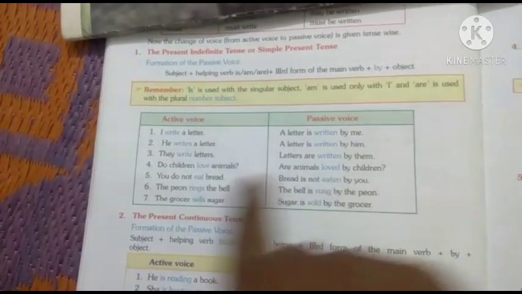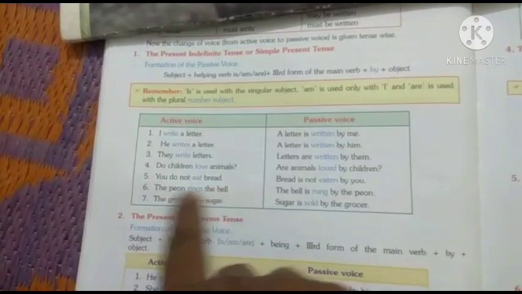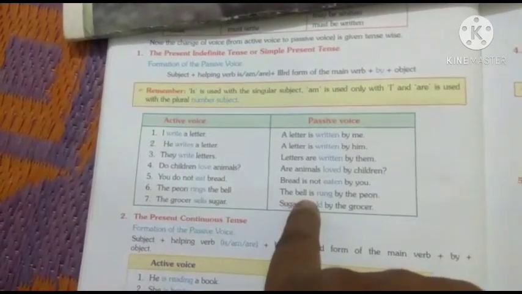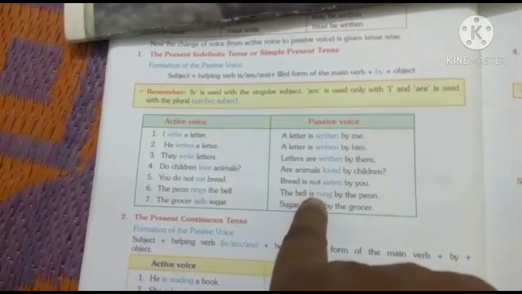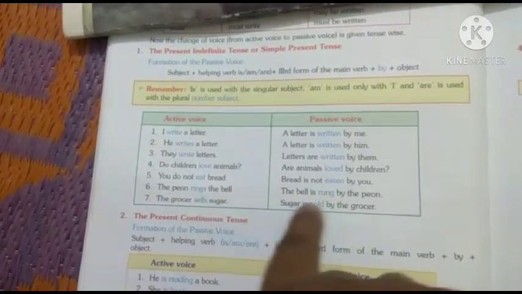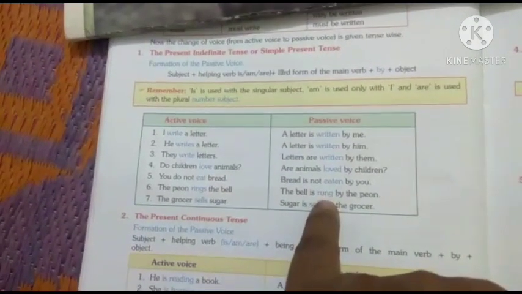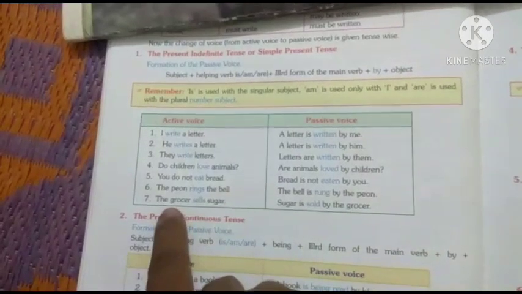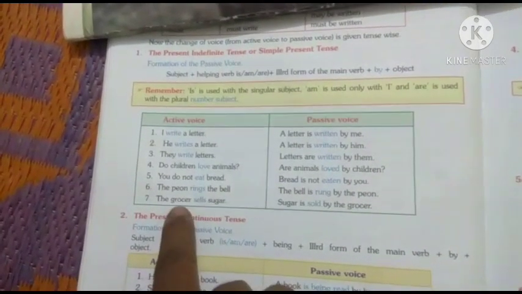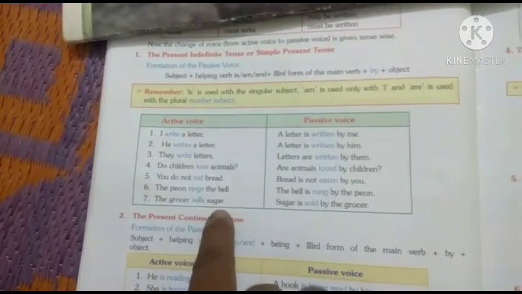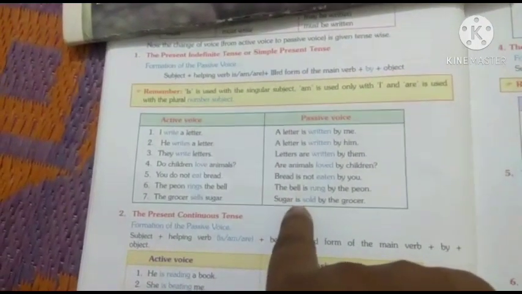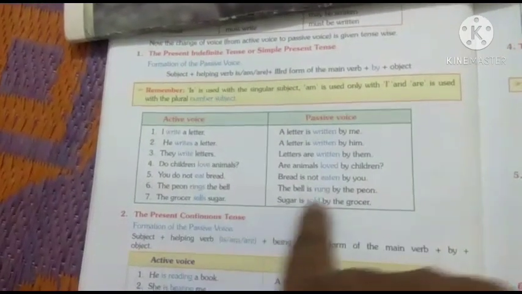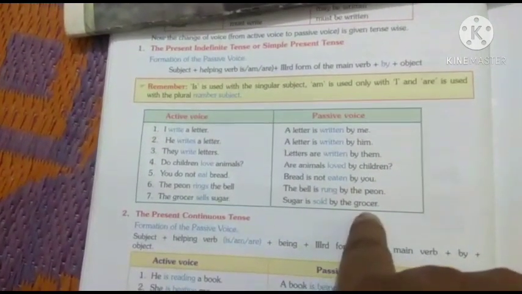By you. The peon rings the bell. The peon rings what? Answer: the bell. Here it is affirmative, so bell is, not are. Then the third form of ring: rung. And what is left? Peon. By the peon. The grocer sells sugar. The grocer sells what? Answer: sugar. Sugar is singular, so is. Then the third form of sell: sold, by the grocer.